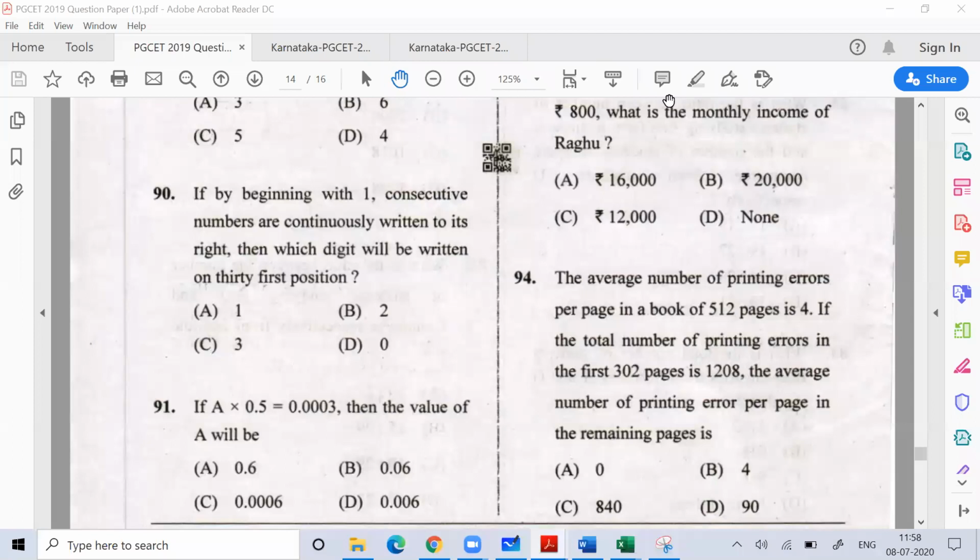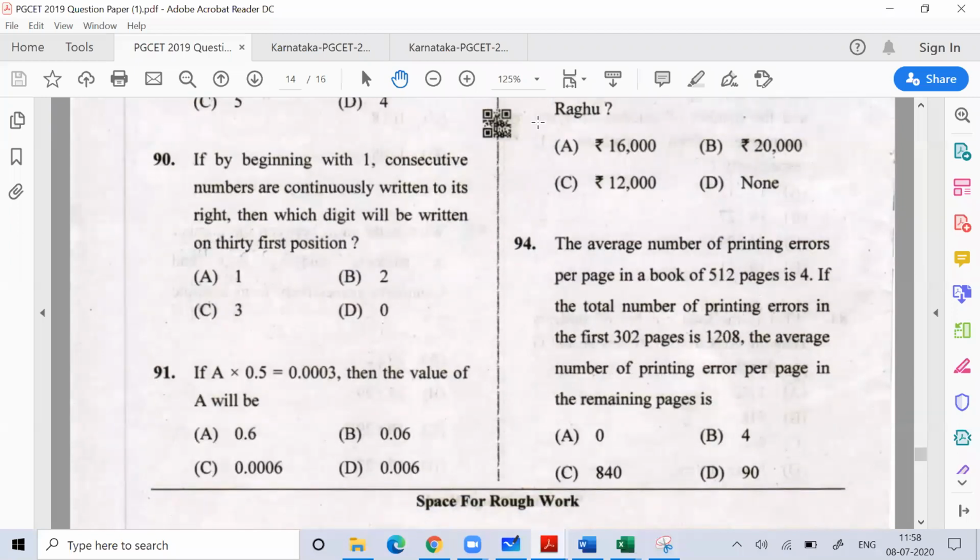Very good, Harshit. And you don't have to write anything. See this question, question 91. Do you really want to use pen for these kinds of questions? You really want to use pen for question number 91?